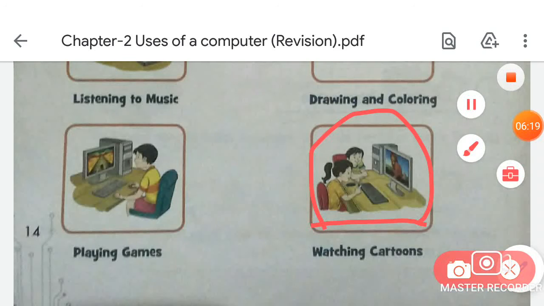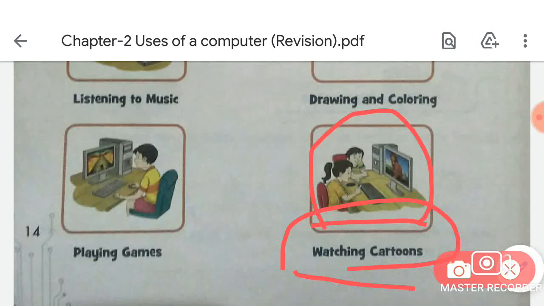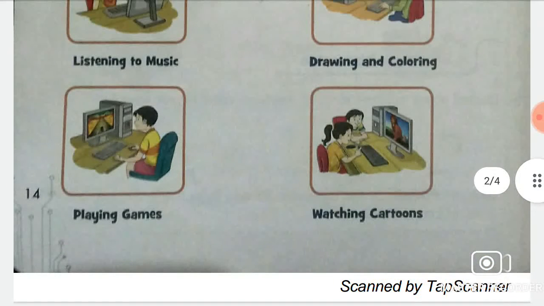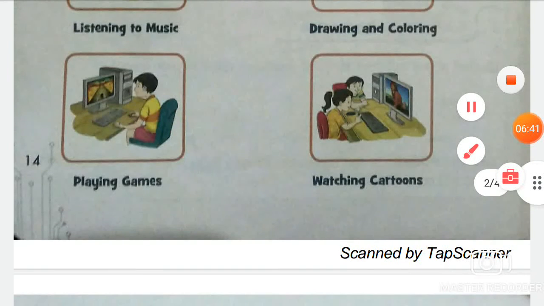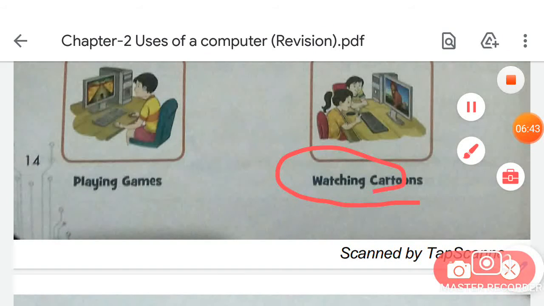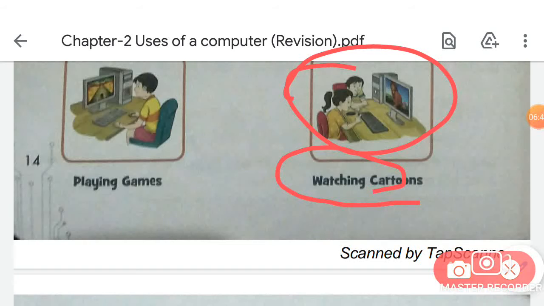And the next thing that you can do is watching cartoons. As you watch cartoons on a television, same as you can watch cartoons on a computer also. So what is the meaning of watch, students? The meaning of watch is to look or see. You can see the cartoons on a computer. It's called watch also. You can watch cartoons on a computer. As you can see in these pictures, these little kids are watching cartoons on a computer.